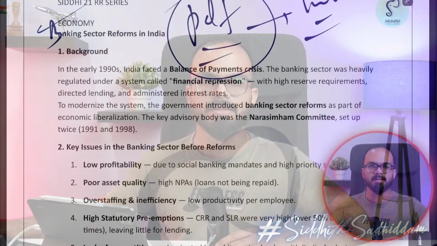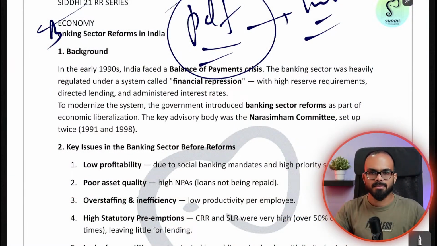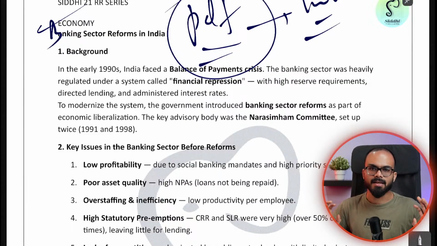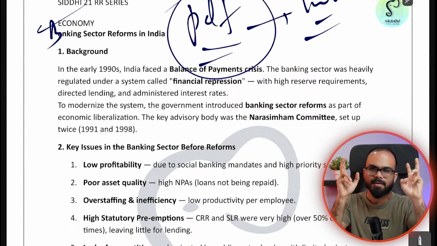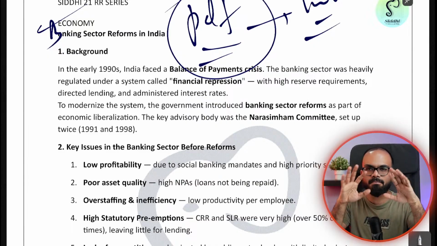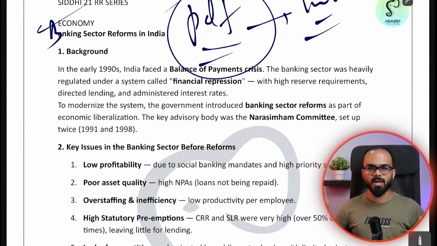As part of the initial reforms, the government started nationalizing the banks, meaning the government said that there are no more private banks. Whatever banks are there, the government is taking them up. In this manner, the government nationalized the banks multiple times. It nationalized all the banks twice. After that, over a period of time, even private banks were allowed in this country, and today we have private banks.